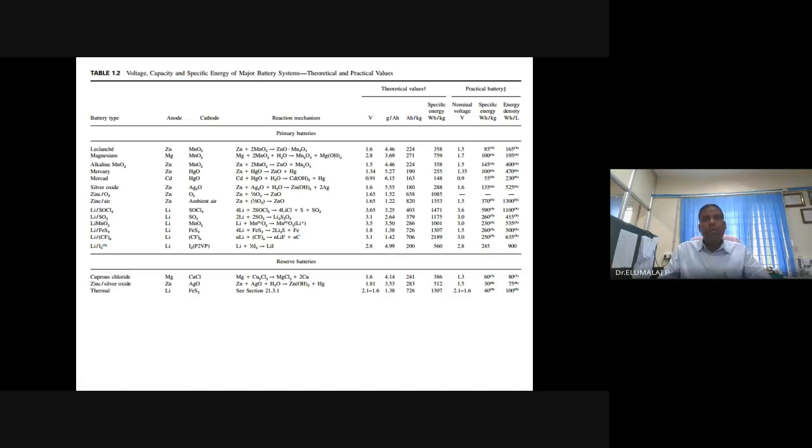How much do you get practically? You will get nearly this much voltage in primary batteries. Instead of 1.6, you will get 1.5 volts. Very high.